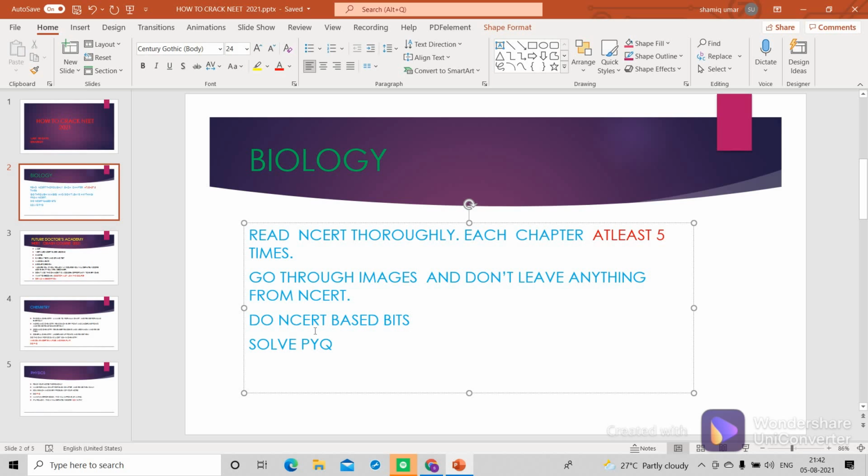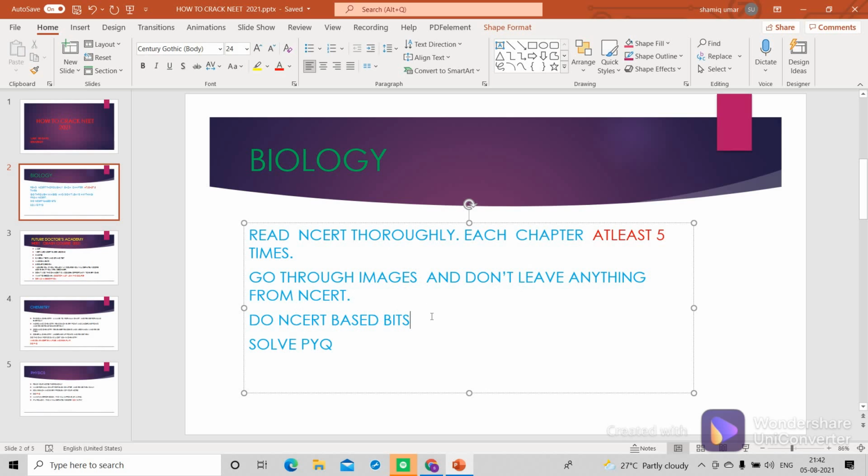You will be solving these for biology. First, you'll read each and every chapter at least 5 times, from now on. And you'll go through the diagrams which are in the textbook, and you are not going to leave anything from NCERT.